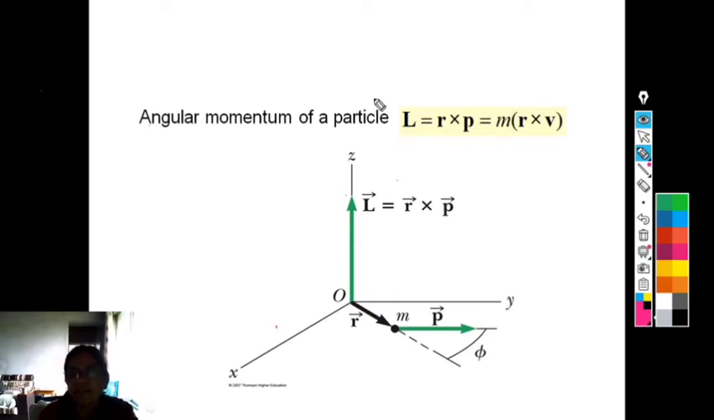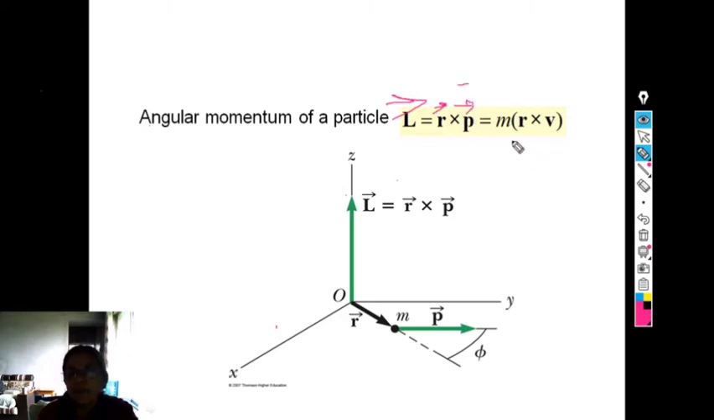The graphical presentation of angular momentum of a particle is explained here with the mathematical form L bar equal to R bar cross P bar, and it is equal to m times R bar cross V bar. It is according to the definition of angular momentum of a particle. L bar equal to m times R bar cross V bar. It is also equal to R bar cross P bar.